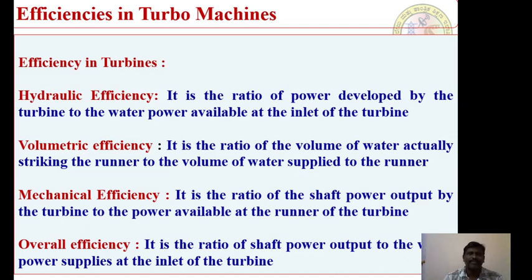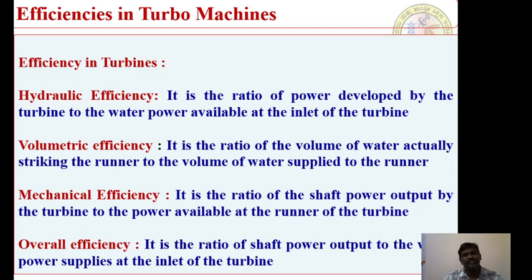Volumetric efficiency. We are supplying so much volume of water. It is the ratio of the volume of water actually striking the runner to the volume of water supplied to the runner. We are supplying so much volume of water to the respective turbo system. But effectively, what volume of water is actually striking the runner? That ratio is nothing but the volumetric efficiency. Come to the mechanical efficiency. It's the ratio of the shaft power output by the turbine to the power available at the runner of the turbine. Yes or no?